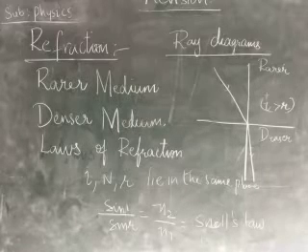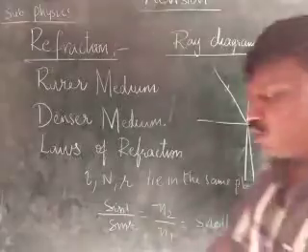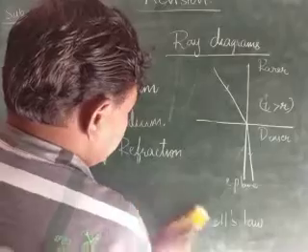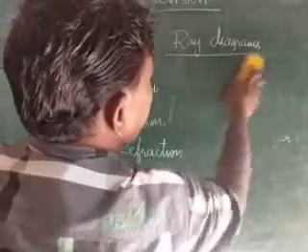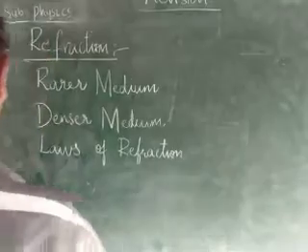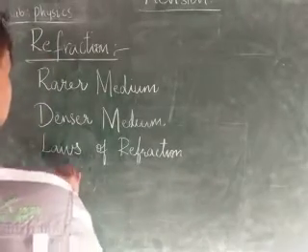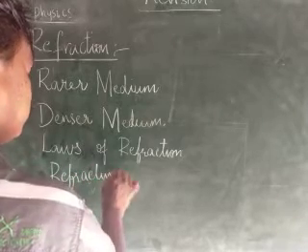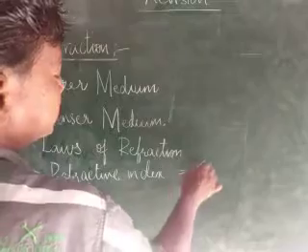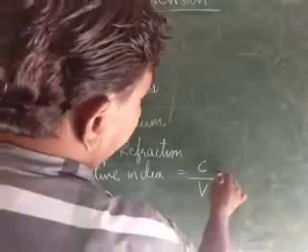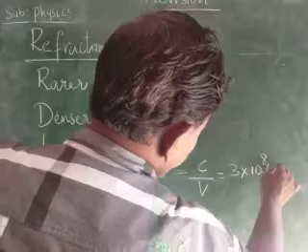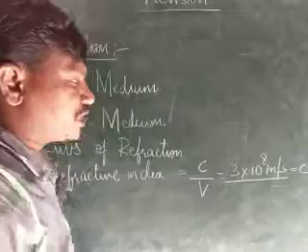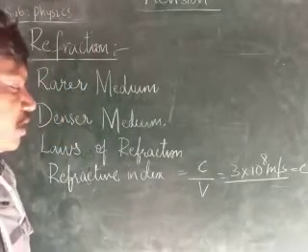Here we have the refractive index. What do you mean by the refractive index? The ratio of the speed of light in vacuum to the speed of light in a medium is called the refractive index. And here the value of C is 3 into 10 to the power of 8 meter per second, children.